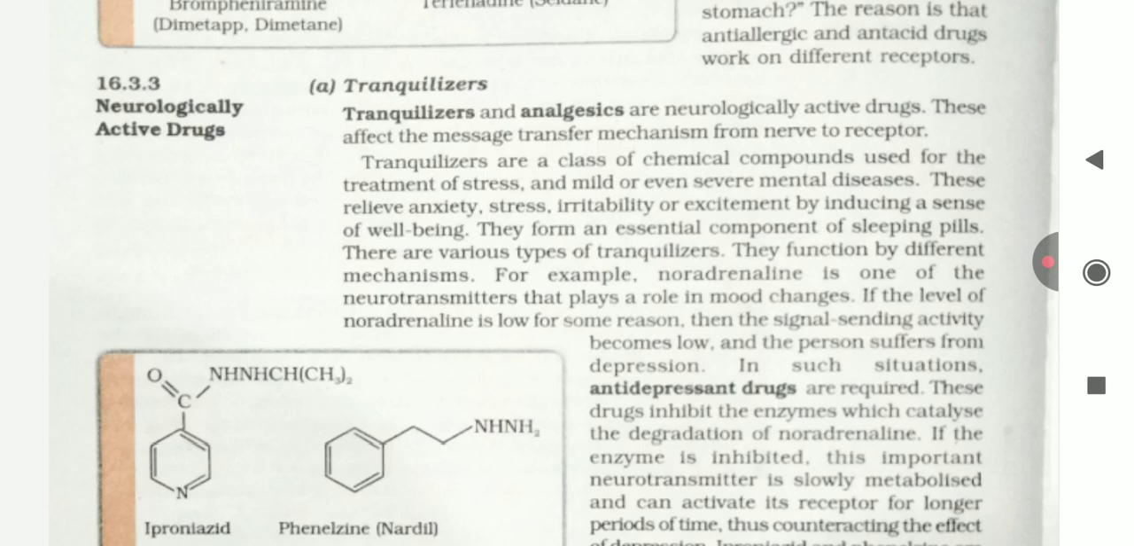There are various types of tranquilizers. They function by different mechanisms. For example, noradrenaline is one of the neurotransmitters that plays a role in mood changes. If the level of noradrenaline is low for some reason, then the signal sending activity becomes slow and the person suffers from depression. In such a situation, antidepressant drugs are required.